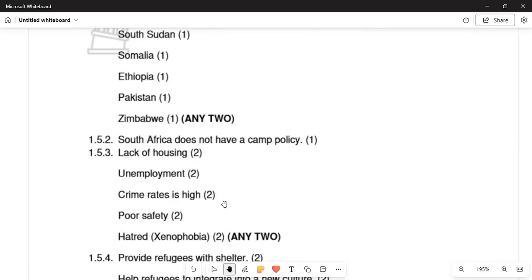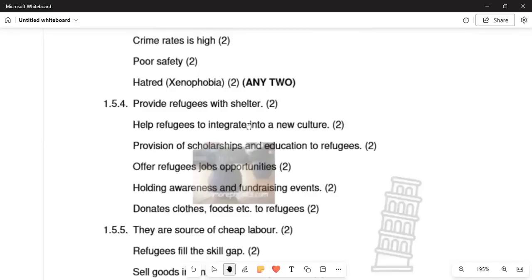And then, number one, what is it that they can do? They can provide refugees with shelter. Number two, help refugees to integrate into the new culture. Number three, provision of scholarships and education to refugees. Number five, offer refugees job opportunities. Number six, holding awareness and fundraising events. Number seven, donate clothes, food, and so on to refugees. And those can be the answers on how the government can intervene.